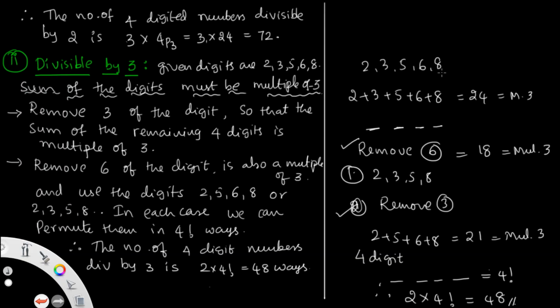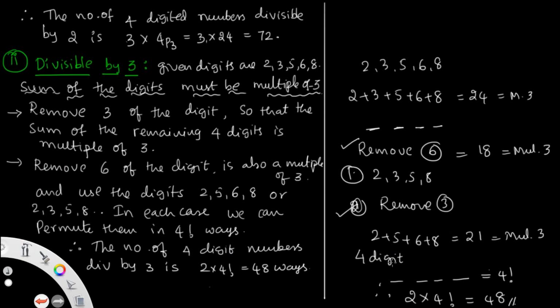You can check the numbers. Suppose we remove 6 and remove 3, then we get 2, 3, 5, 8, whose sum is 18, a multiple of 3. Removing 3 is also a multiple of 3, so we get two choices. Suppose we eliminate 8, we get 11 plus 3, 14, 16. It is not a multiple of 3, so don't take that value. So removing 6 and removing 3 are the only two choices.